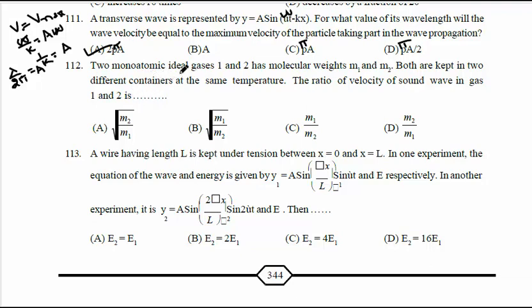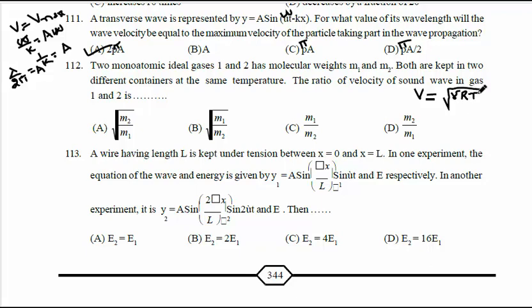Two monoatomic ideal gases 1 and 2 have molecular weights m1 and m2. Both are kept in two different containers, but they are at the same temperature. Temperature is same. What is the ratio of velocity of sound in the gas 1 and 2 is?